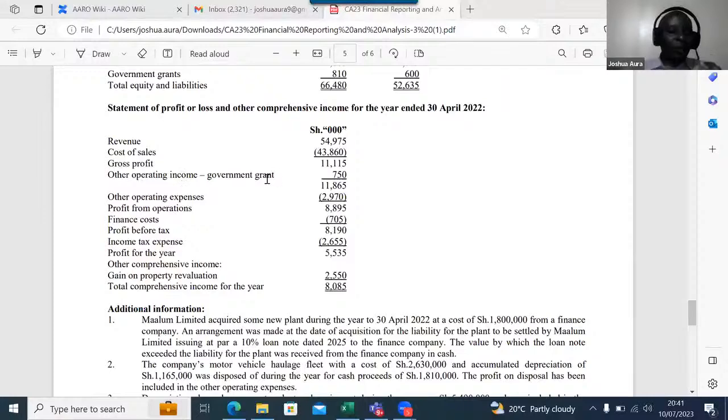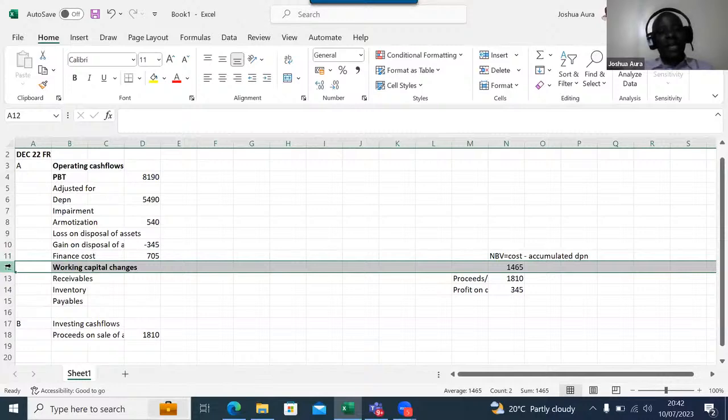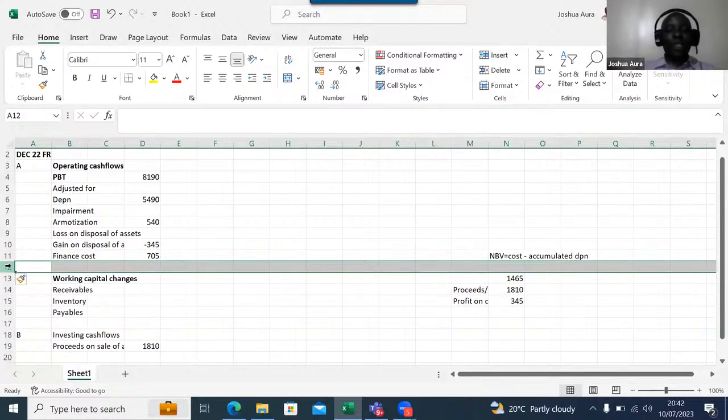Operational is what we get out of selling, out of doing business. So here I've been able to encounter a non-operational item called government grant. I'll come to my Excel and create a new row. It's very easy. I highlight the working capital changes because I want a new row on top, press Control Shift plus, and I create a new row like that.